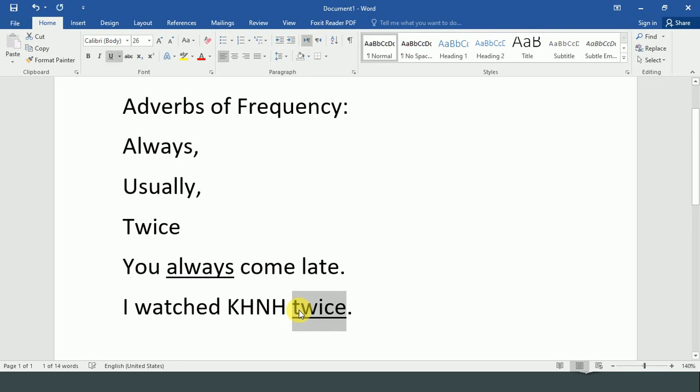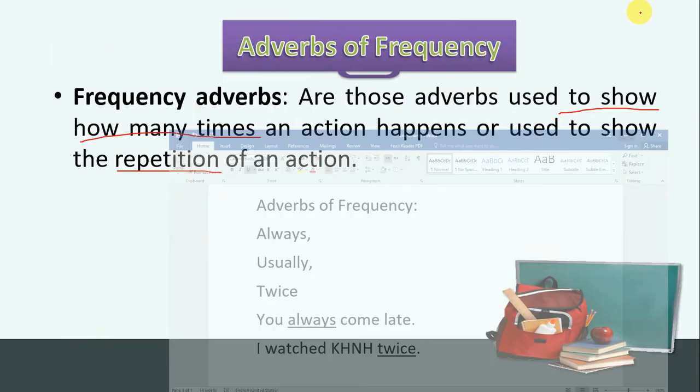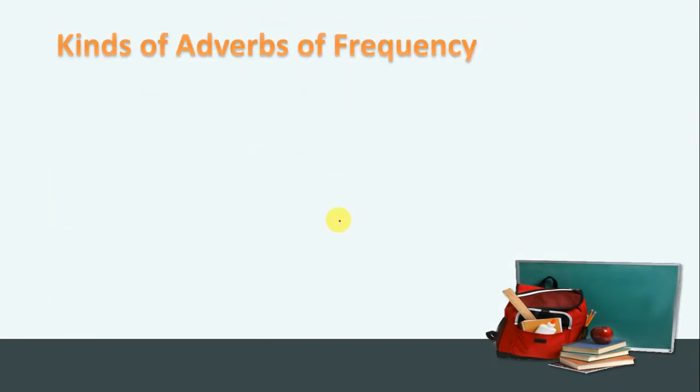So a word which answers how many times an action happens, we call that adverb of frequency. So this twice is an adverb of frequency. It answers how often, and it also shows the repetition of an action, how many times an action happens. An action happened twice, 2 times, right? So that's what. Now let's move on to the kinds of frequency adverbs.